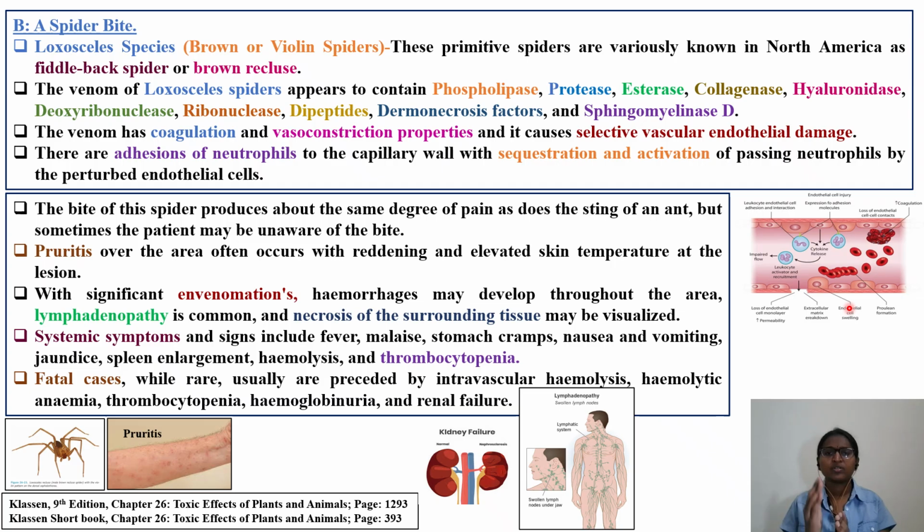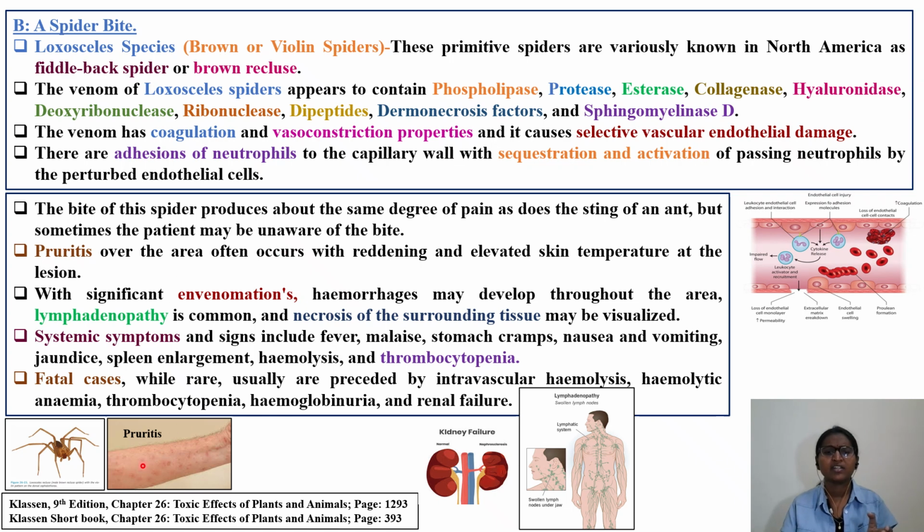In addition to that, we will learn about the bite of this particular spider, the Loxosceles spider. It produces about the same degree of pain as an ant sting, a little bit of a sting you will feel. Similarly, you will see this with this spider. You cannot differentiate it, the spider might come and bite you and you will not be able to tell. Sometimes asymptomatic bites are more damaging, and the patient may be unaware of the bite. If you don't take immediate action, there will be a delay in treatment, and the venom might spread into your major organs.